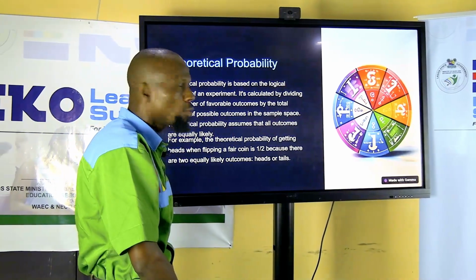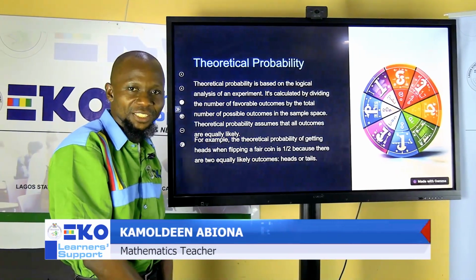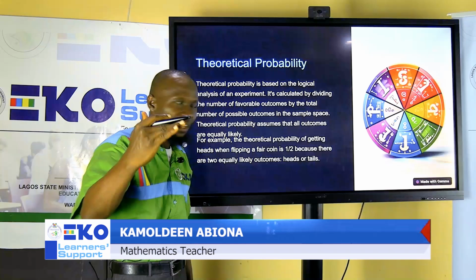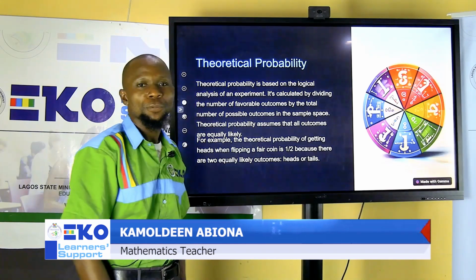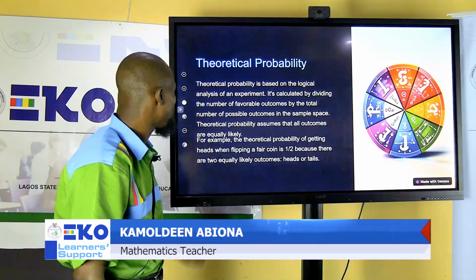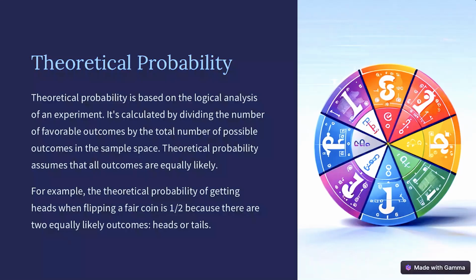So we have been able to understand what we mean by experimental probability, and this is now theoretical probability. Theoretical probability is based on the logical analysis of an experiment. It is calculated by dividing the number of favorable outcomes by the total number of possible outcomes in the sample space. And theoretical probability assumes that all outcomes are equally likely.